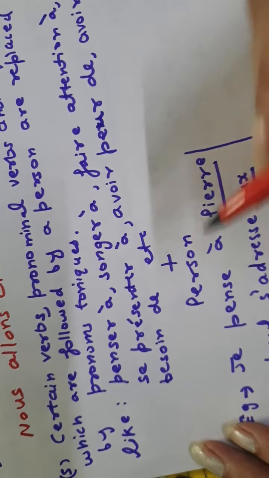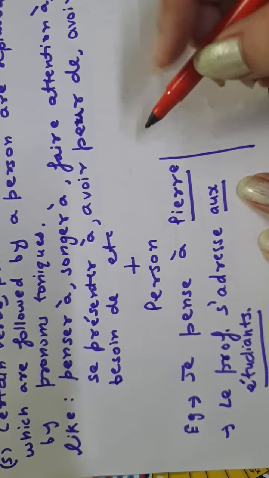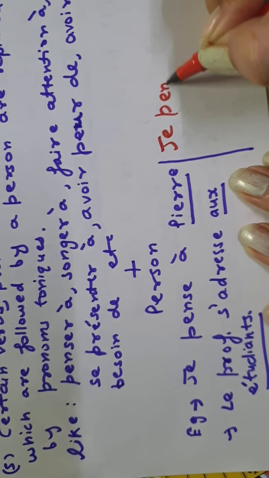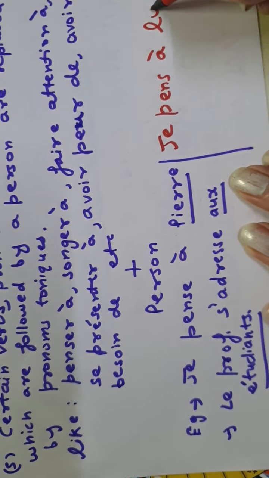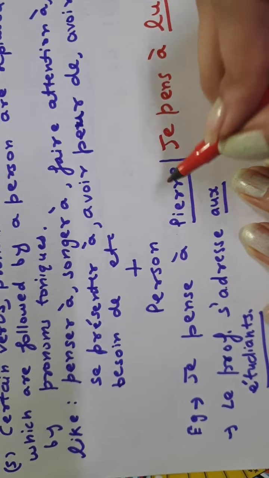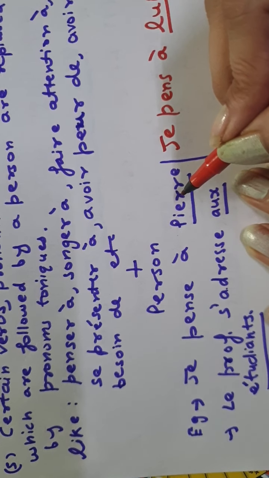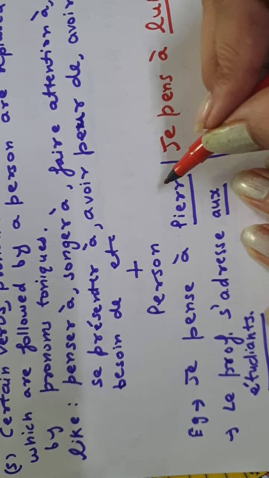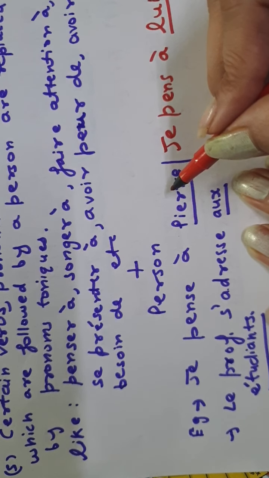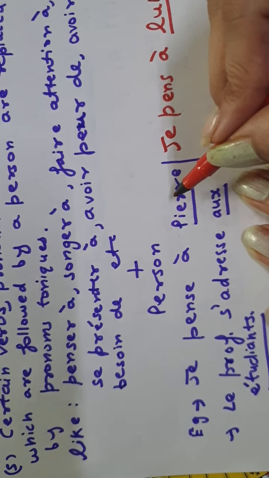For example, here it is written je pense à Pierre. Now we have to replace it with a pronoun. So I am going to replace it like this. I will write je pense à lui. Lui here is a pronom tonique. But here, if instead of Pierre it was like je pense à mon projet, I think of my project, a thing, if it is a thing or an idea, then we are going to replace it with y, not with the pronom tonique. Okay,